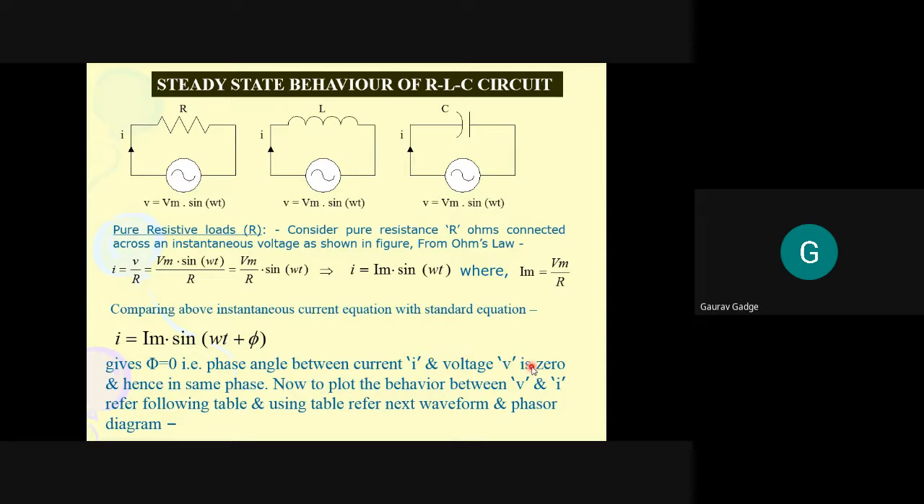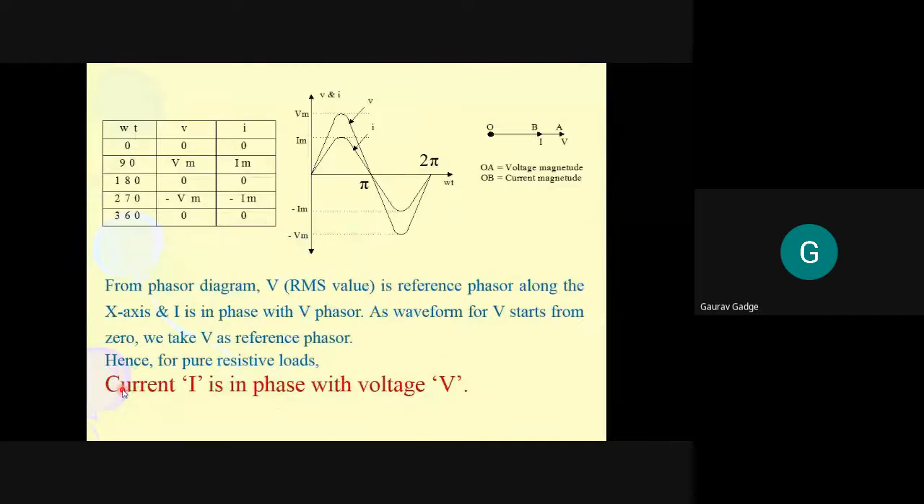For this particular case it is 0, and we can plot the characteristics. From that characteristics we can mention that voltage and current ke beech ka jo bhi phase angle hai, that phi is equal to 0. Even we can plot the phasor diagram. This is the phasor diagram, and from that phasor diagram also we can comment that the phase angle between current and voltage is 0.